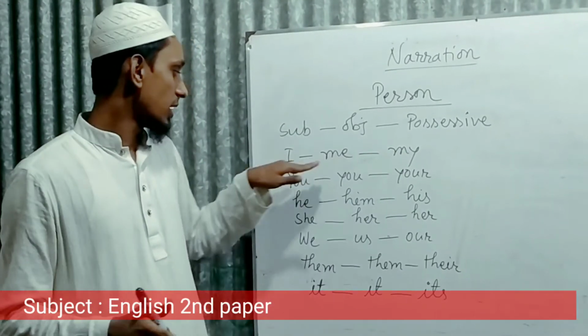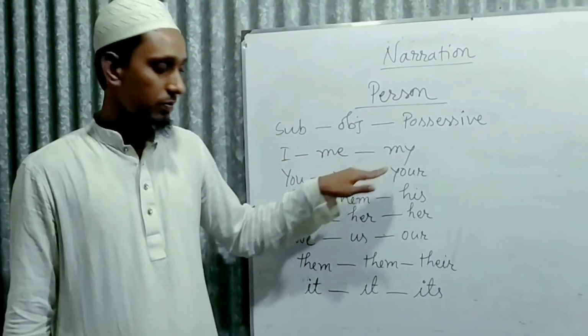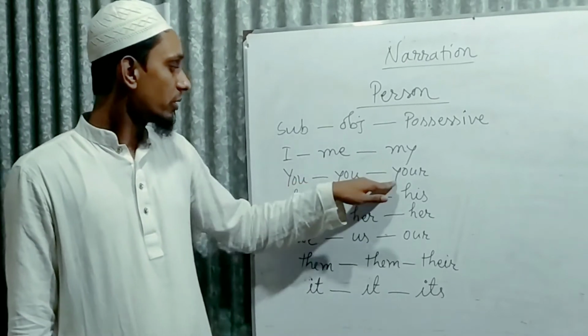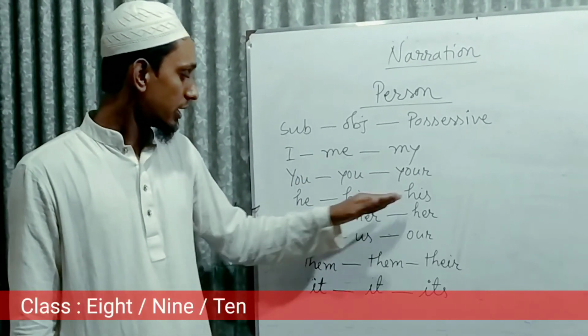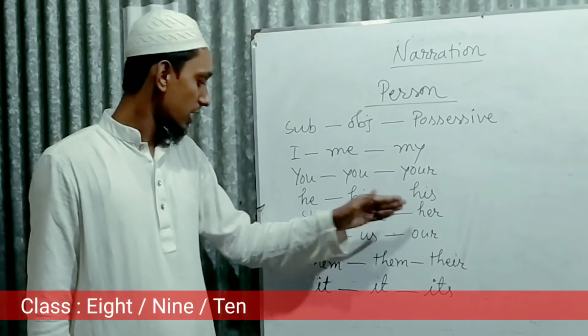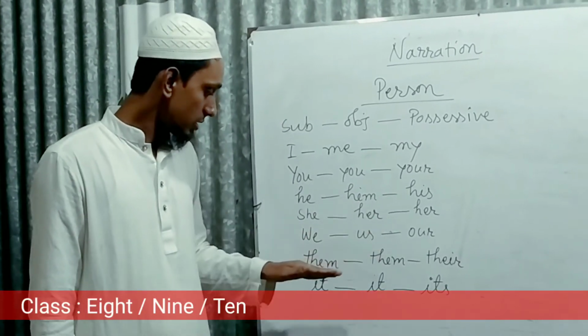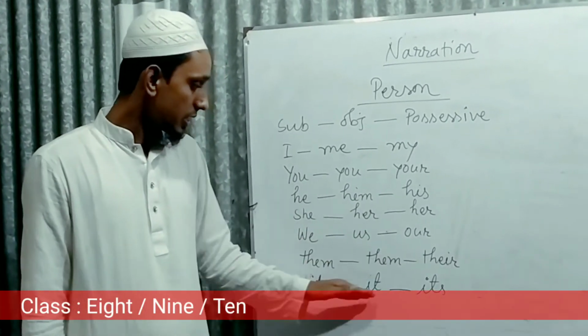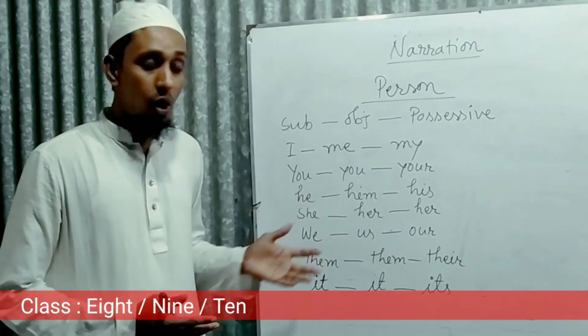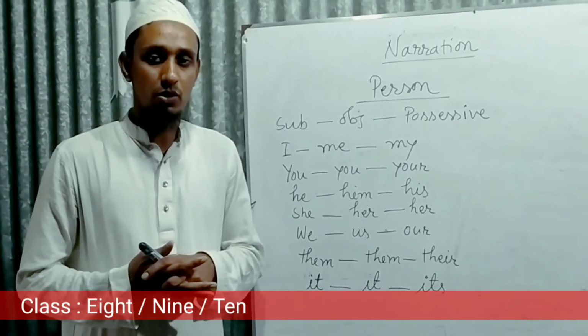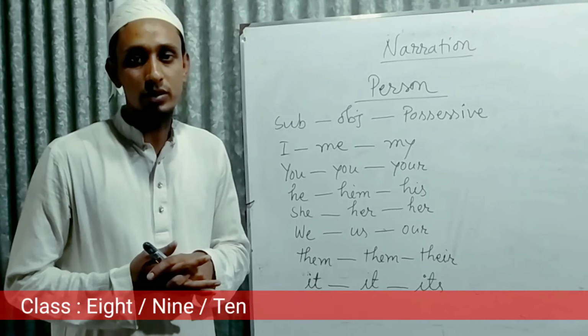Subject, object, possessive. That means I, me, my. You, you, your. He, him, his. She, her, her. We, us, our. They, them, their. It, it, its. So these all are the forms of person: subject, object, and possessive.